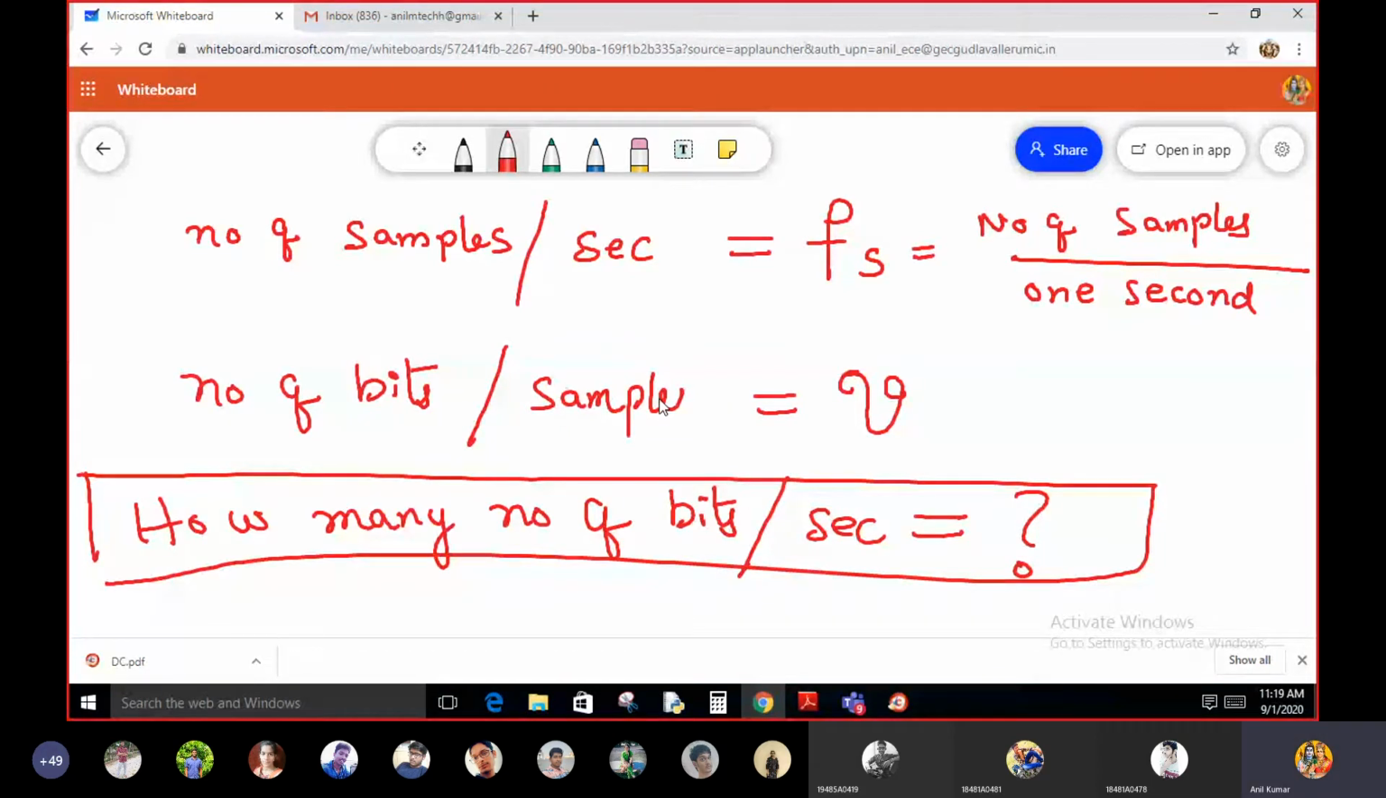ఒక sample కి ఎన్ని bits ఉంటాయో తెలిసింది మీకు. ఎన్ని bits ఉంటాయండి? Per each sample we consider V number of bits. Per 1 second we consider Fs number of samples. Per 1 sample we consider V number of bits. I am asking how many number of bits per second? Tell me, students. V number of bits.